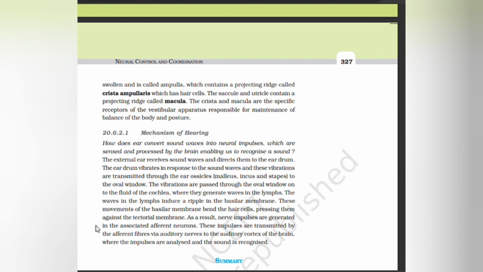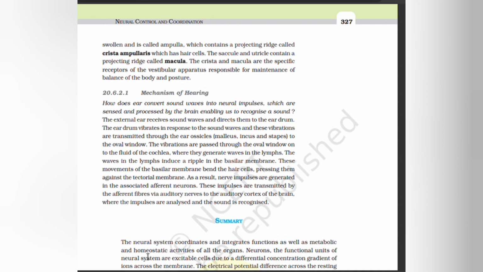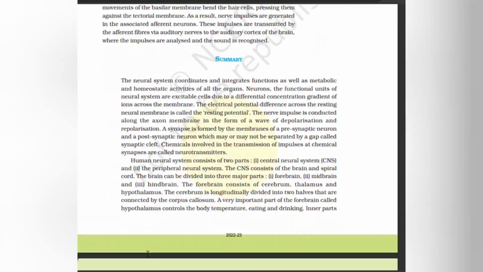The waves in the lymphs induce a ripple in the basilar membrane. The movement of the basilar membrane bends the hair cells, pressing them against the tectorial membrane. As a result, nerve impulses are generated in the associated afferent neurons. These impulses are transmitted by the afferent fibers, the auditory nerves, to the auditory cortex of the brain, where the impulses are analyzed and sound is recognized.